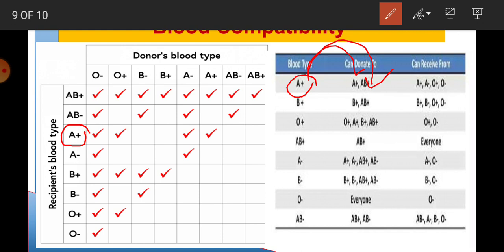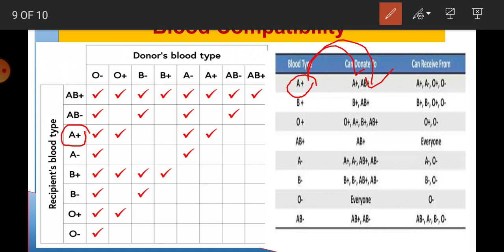And AB positive can donate to only AB positive, because AB positive has three antigens: A antigen, B antigen and Rh antigen also, that's why it is AB positive.